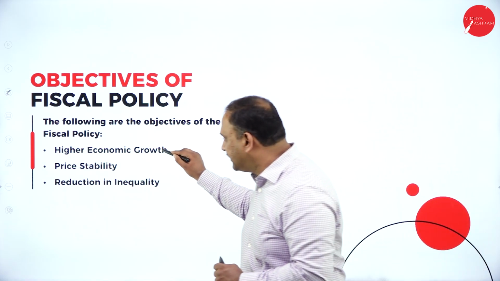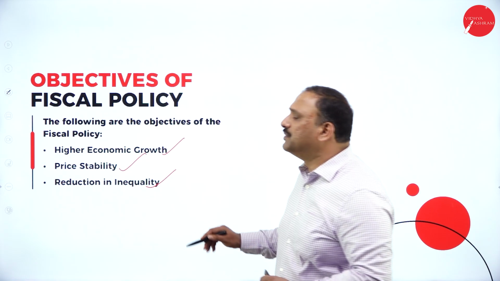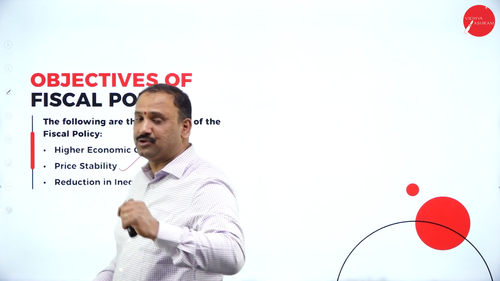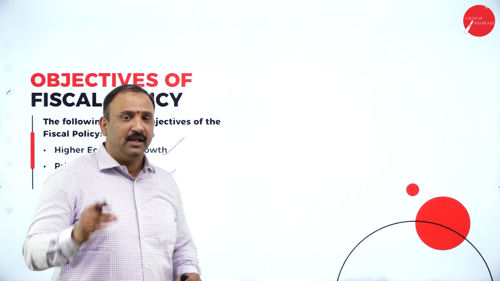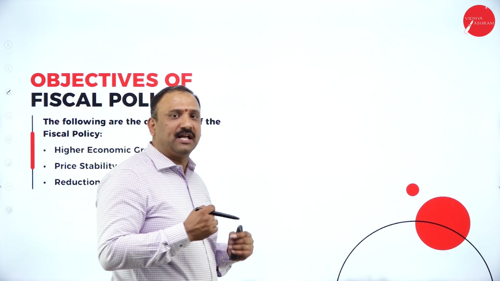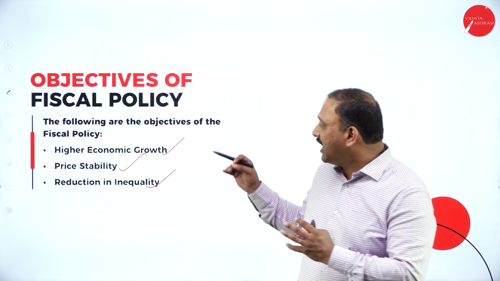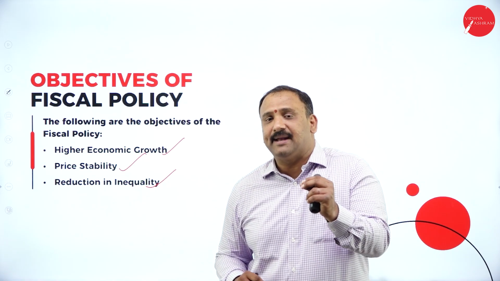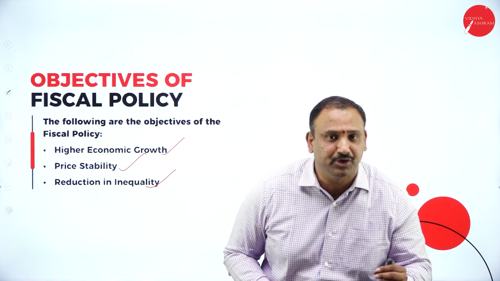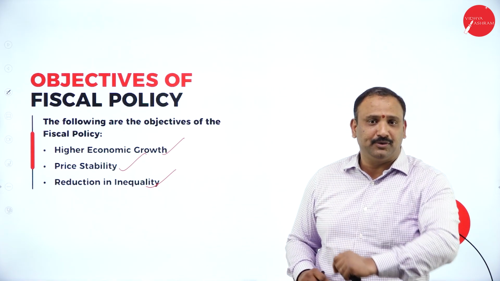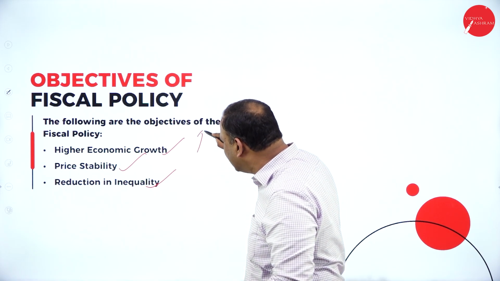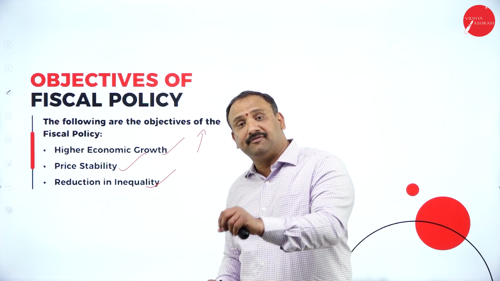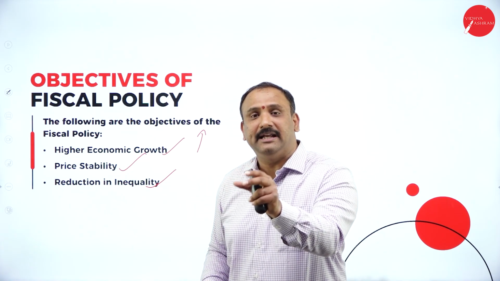Our target is to get higher economic growth, price stability, and reduction in inequality. Now, these three factors will matter a lot as I'm talking about fiscal policy in India. The most important thing that an economist would love to look into is higher economic growth. When I talk about higher economic growth, it doesn't mean that I'm just talking about the credit and debit balance on your balance sheet. What I'm trying to talk about is growth in terms of revenue, growth in terms of opportunity, growth in terms of employment, growth in terms of stability of income.